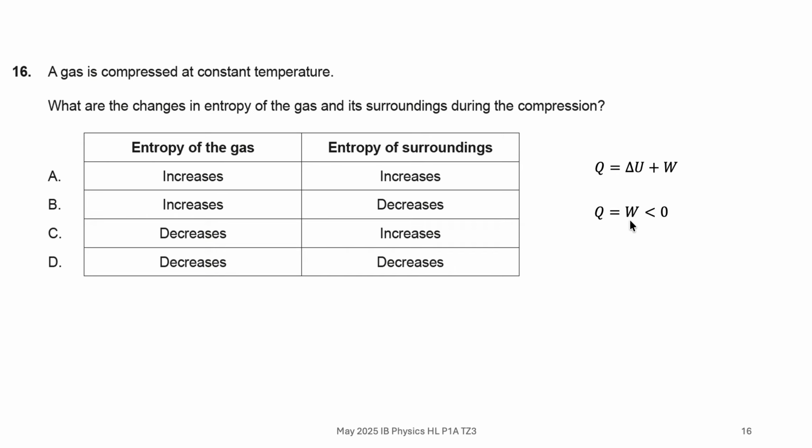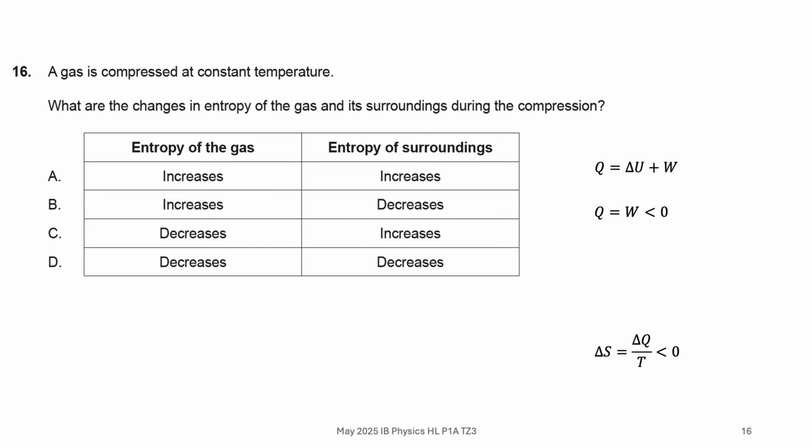Now, why is that important? The reason is that Q is going to be less than 0. Why? Again, it's linked to a previous question about work. If we are compressed, the work done by the gas is negative. The gas does negative work because the surroundings is doing the work on it. If W is less than 0, that means Q is also less than 0 because the two quantities are equal due to the fact we're at constant temperature. So Q is less than 0.